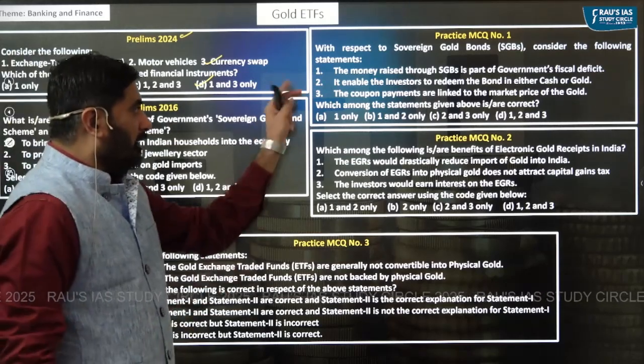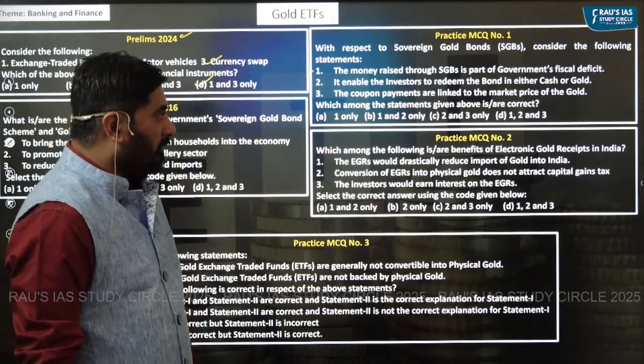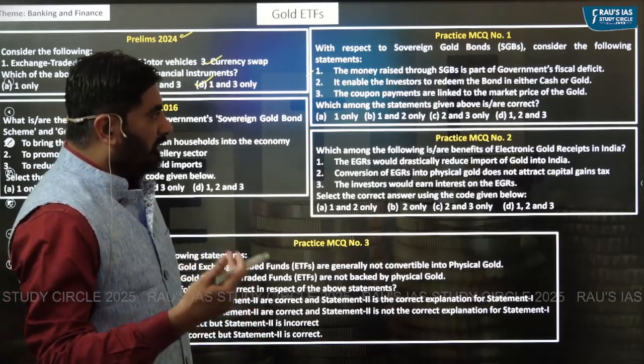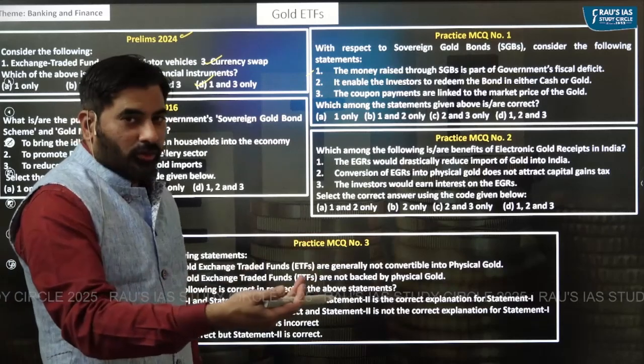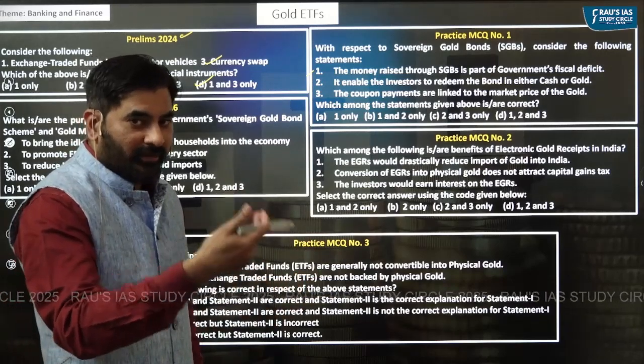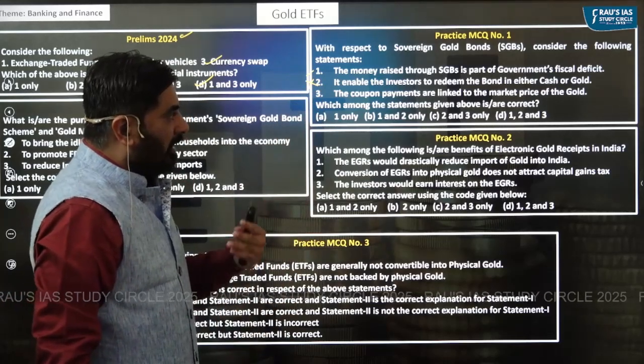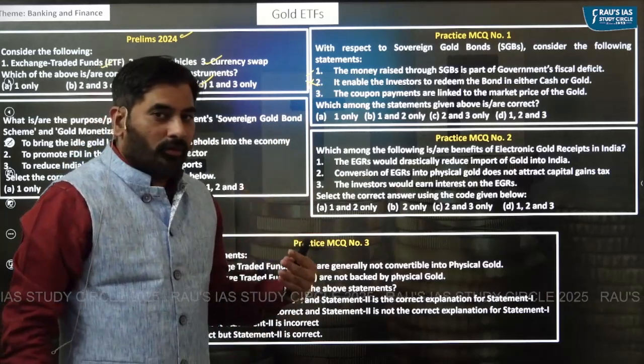If you see practice MCQ number 1, with respect to sovereign gold bonds, consider the following statements. The money raised through sovereign gold bond is part of government fiscal deficit. True. It enables the investors to redeem bond in either cash or gold. They can redeem only in terms of cash, not in gold.